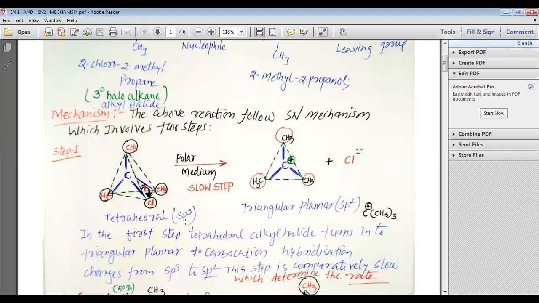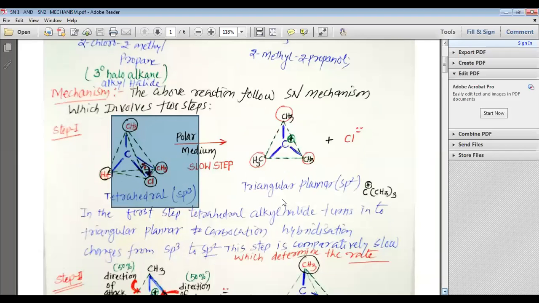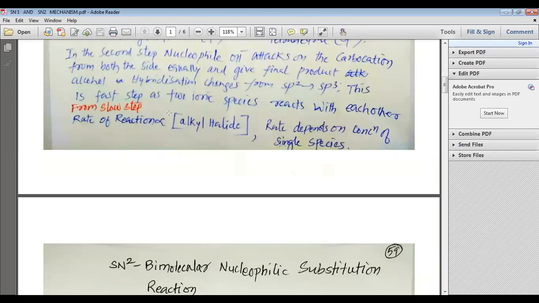And that is why when determining the rate of the reaction, we would write that the rate of the reaction depends on the concentration of only alkyl halide. The rate depends on the concentration of a single species, that is your alkyl halide.